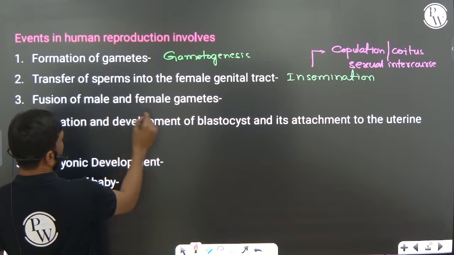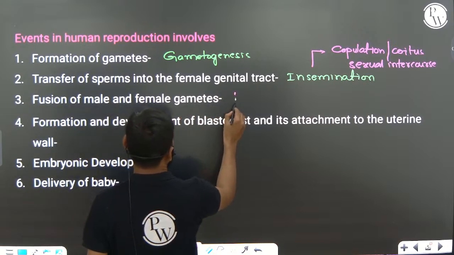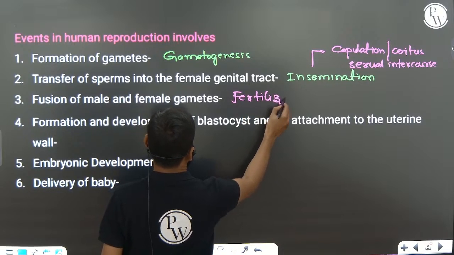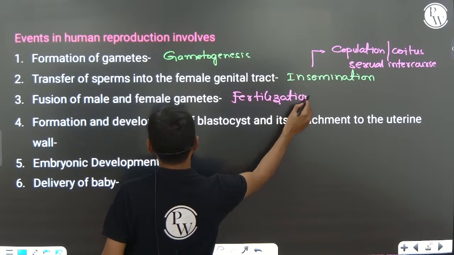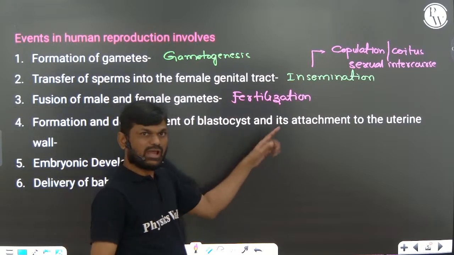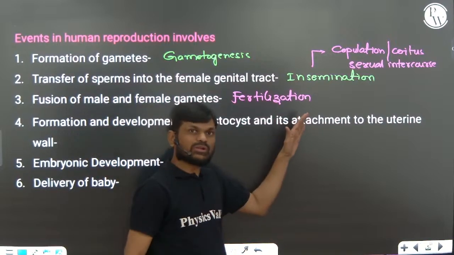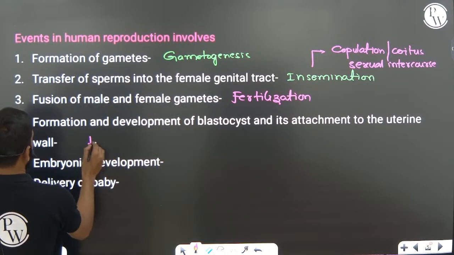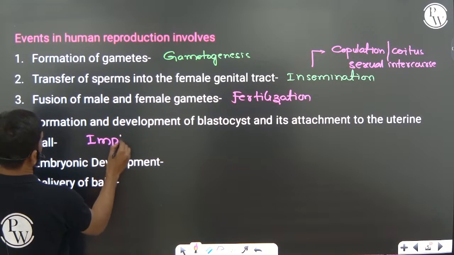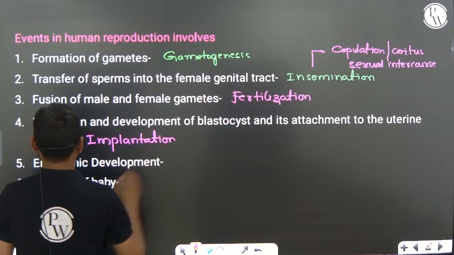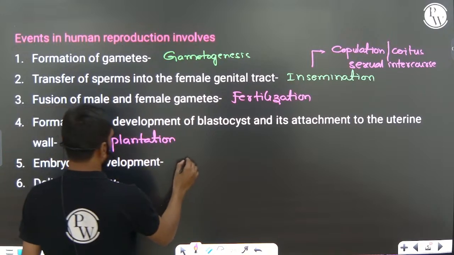Next, fusion of the male and female gamete is called fertilization, already I told you. Next, formation and development of the blastocyst and its attachment to the uterine wall we call implantation. Embryonic development, already I told you, is gestation.